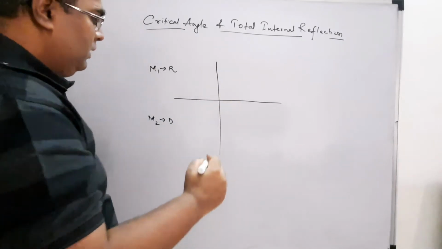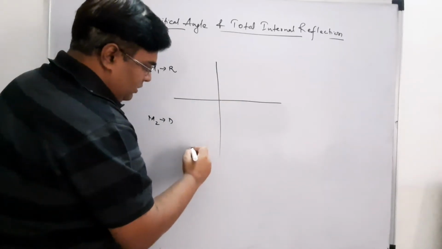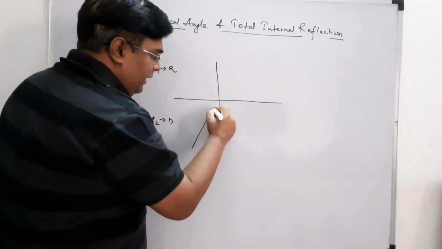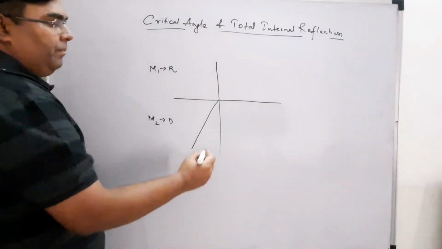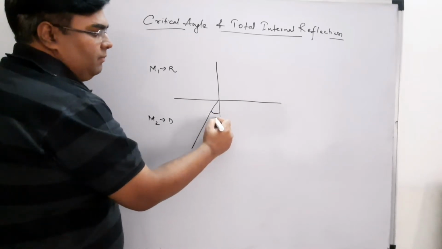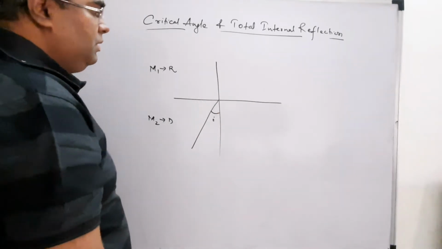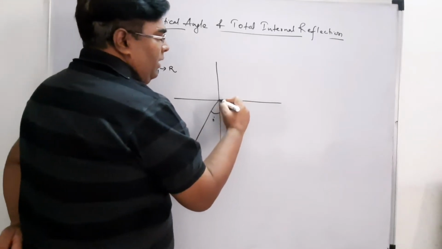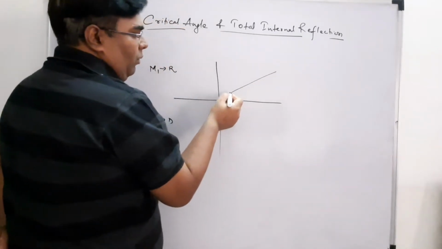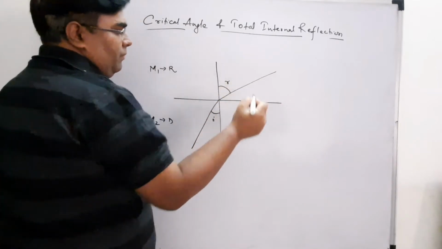Now what will happen? Suppose light is traveling in the denser medium and strikes the surface at an angle I. As per the refraction law, the ray will bend away from the normal, right?